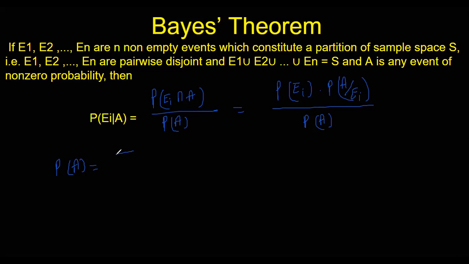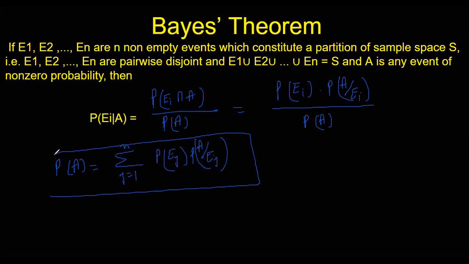So we write in mathematical notation like this, sigma, say j is equal to 1 to n. So I'll go from 1 to n. So P(Ej) into P(A over Ej). All right. So this is the value of P(A).